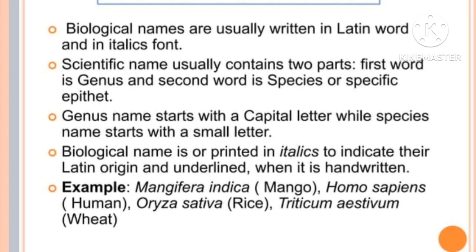And see here, this is about binomial nomenclature. We have now completed part 1 of the chapter diversity in the living world. In the next class we will learn the second part. Next one is the process of taxonomy.